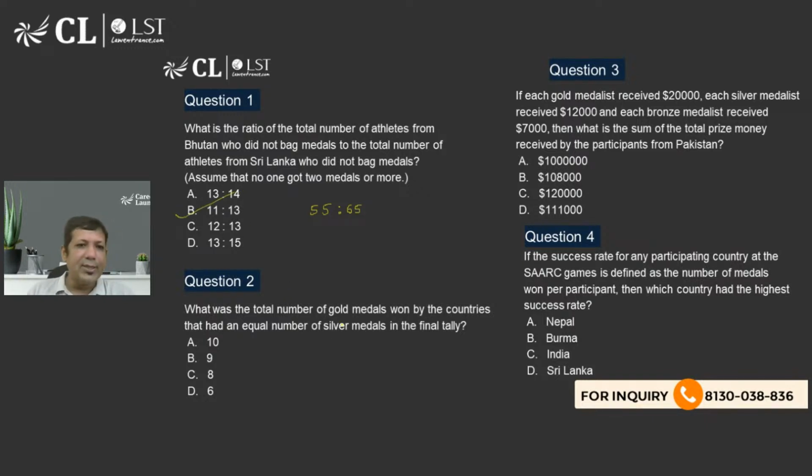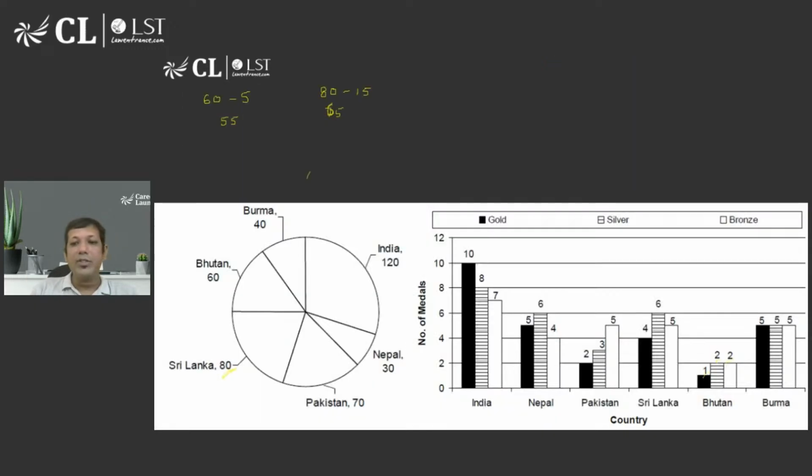Very nice. Now the next one. What is the total number of gold medals won by the countries that have equal number of silver medals in the final tally? So which countries are getting equal number of silver medals? Nepal 6, Sri Lanka 6, India 8, Pakistan 3, 2 and 5. So only two countries are getting equal number of silver medals.